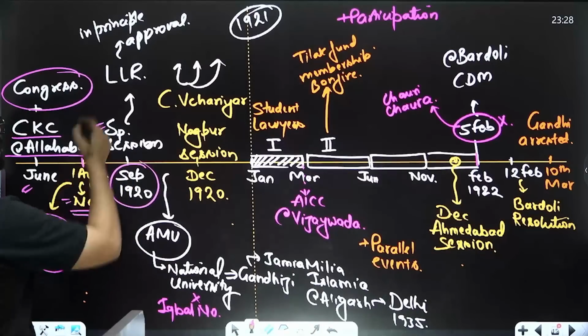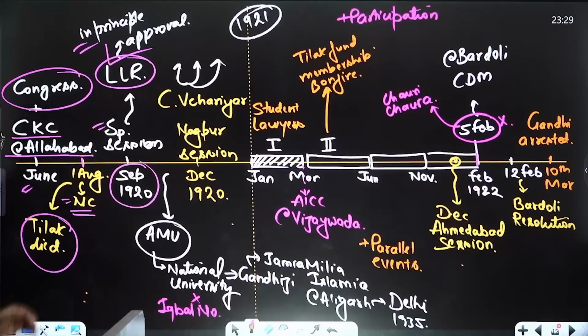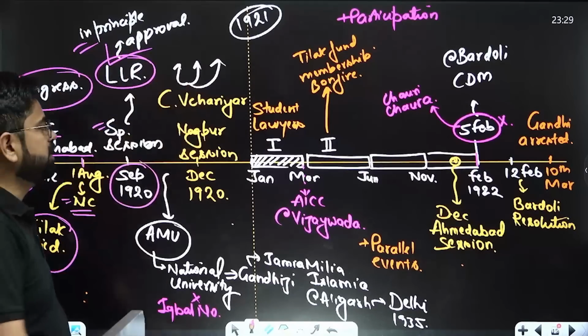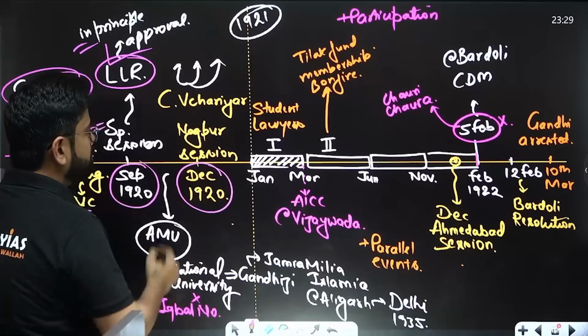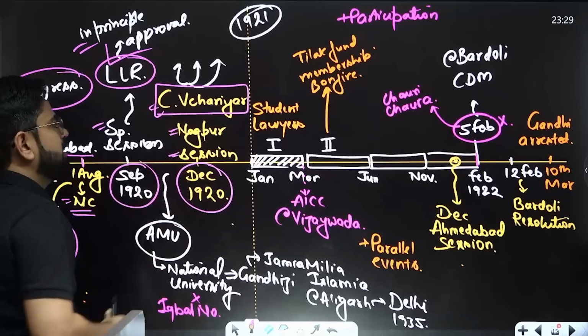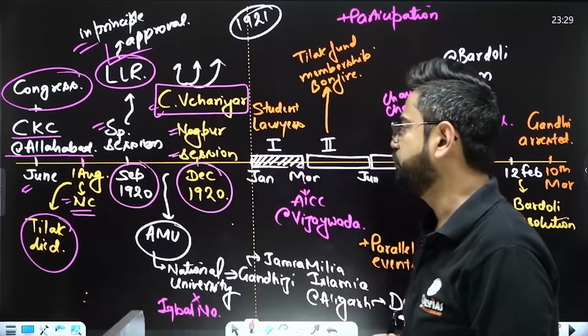There is a special session where in-principle approval was given, headed by Lala Lajpat Rai himself. So Lala Lajpat Rai and Tilak are of the same league, both are extremists, right? So if Lala Lajpat Rai says that yes, we should go ahead, that means we should go ahead, and this will have final approval in the December 1920 session. In the December 1920 Nagpur session, headed by V. Raghavachariar, finally it will be given a go-ahead. Let's go ahead with the non-cooperation movement.